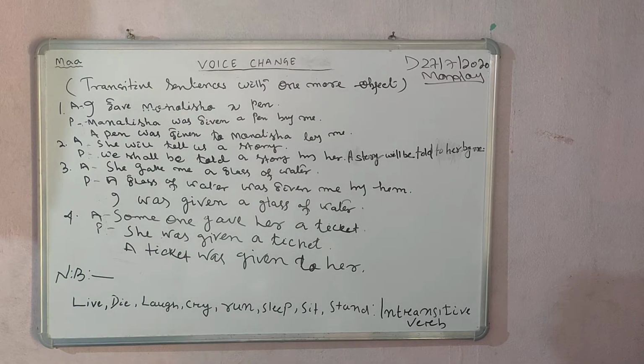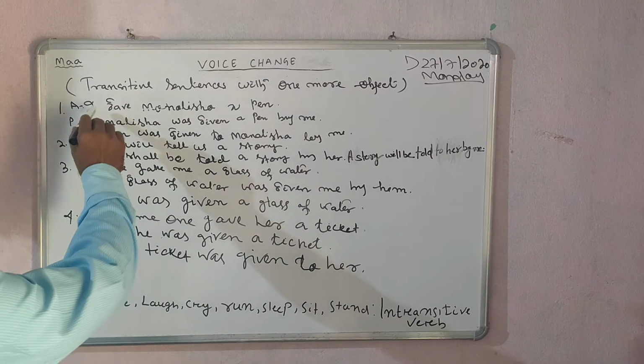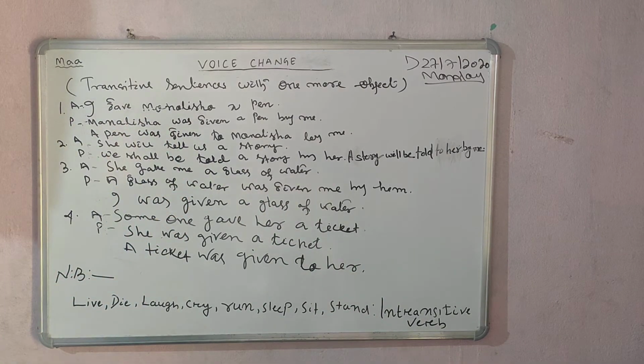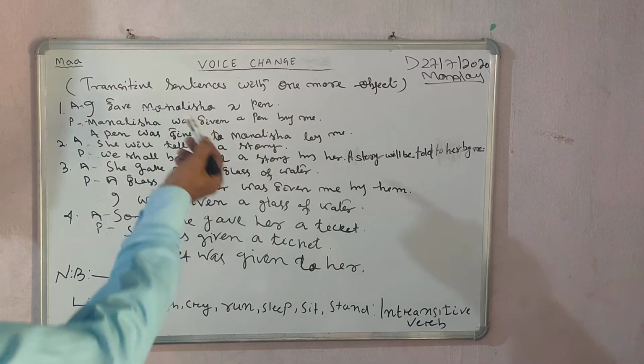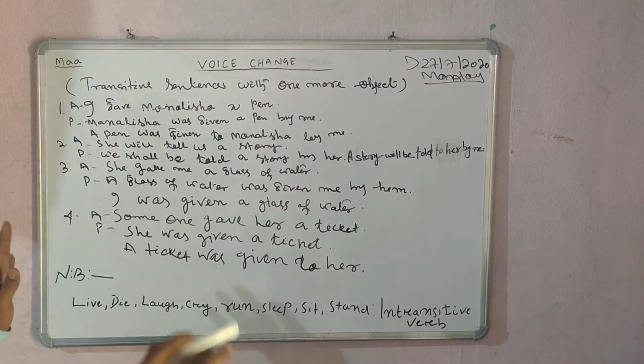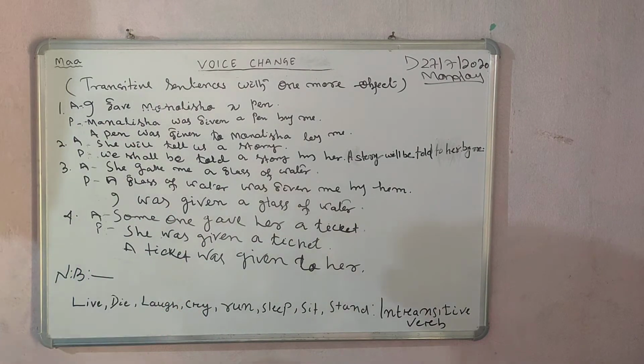For example, take the transitive sentence, I gave Mona Lisa. Mona Lisa is the object here. So gave is satisfied after having Mona Lisa. If I take Mona Lisa out of this sentence and say just, I gave, it has some sense, but it does not indicate the complete sense.